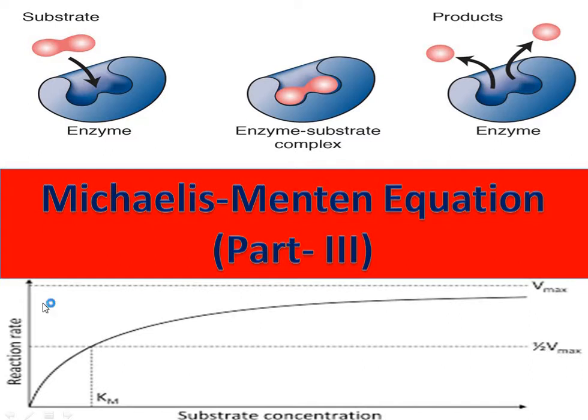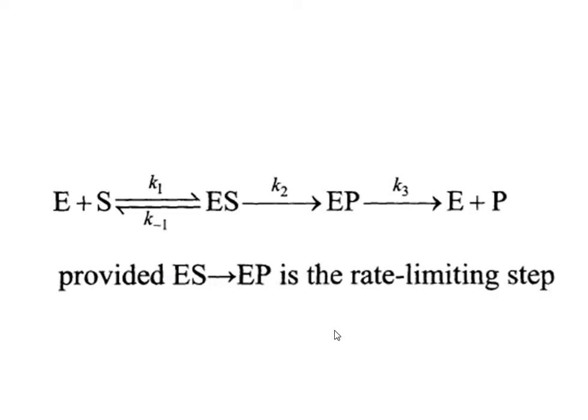Similarly, the requirement for an enzyme with a single substrate binding site can include enzymes with more than one binding site for the substrate in question, provided there is no interaction between the binding sites. Finally, the requirement for the formation of a single intermediate complex can include reactions of this type, provided ES converting into EP is the rate limiting step of the overall reaction.